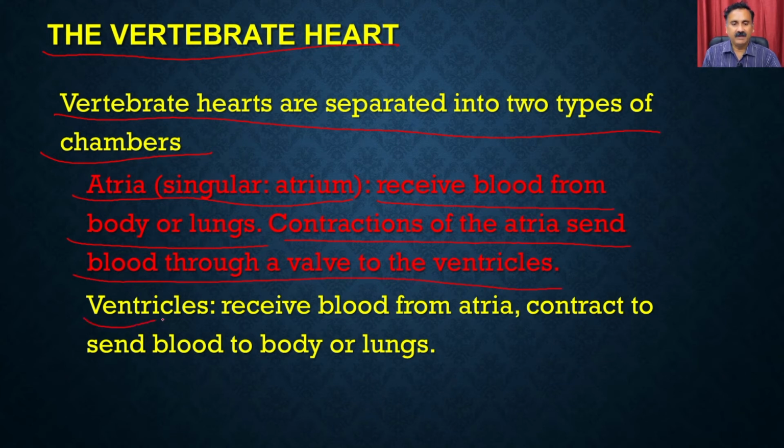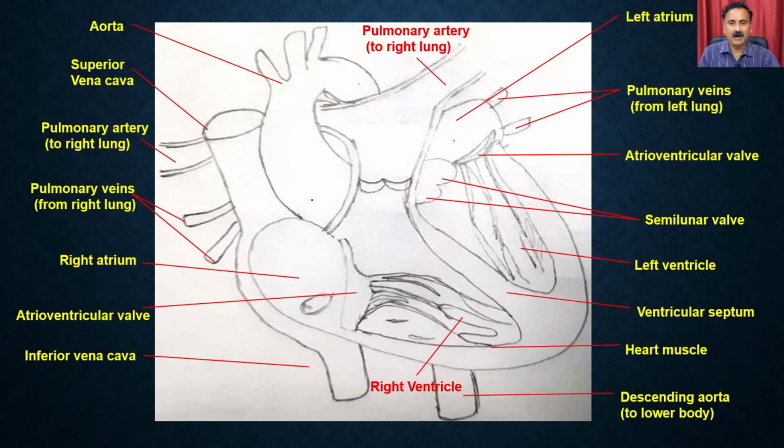Then we have the ventricles, which receive the blood from the atria, and contraction of the ventricles sends the blood to the body, giving it oxygenated blood, or to the lungs, because that blood is deoxygenated. So what you see here is the complete structure of the heart, right?